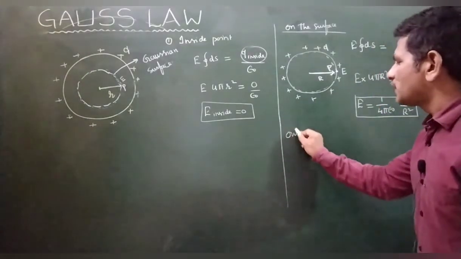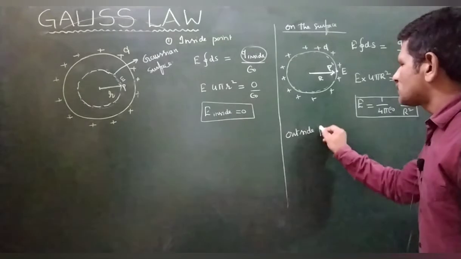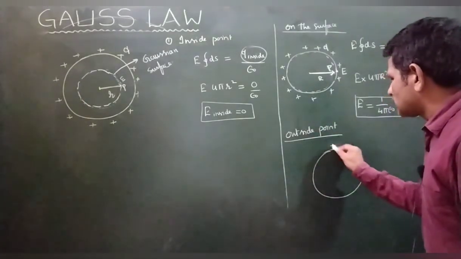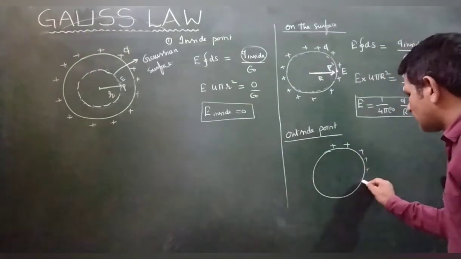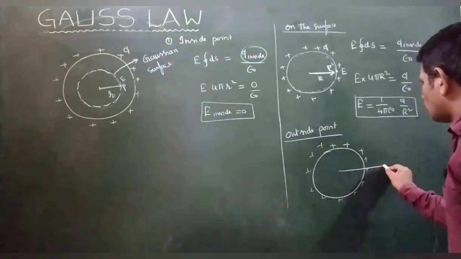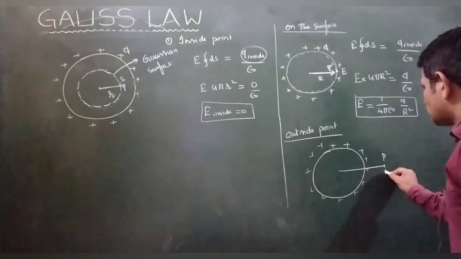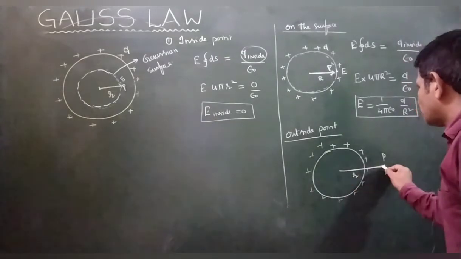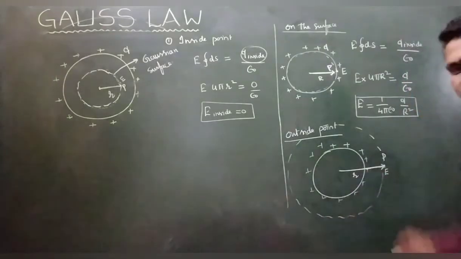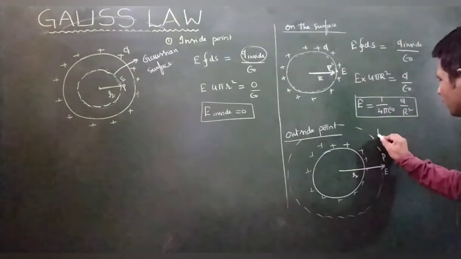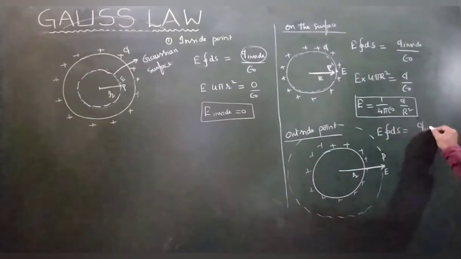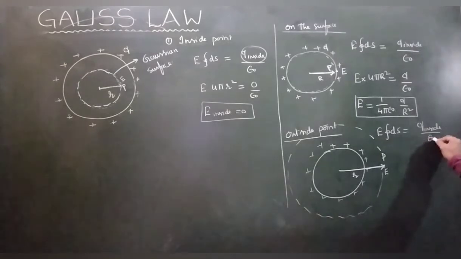If it is an outside point, okay, look here. Again I have drawn the charge like this, and I want to find the electric field intensity at an outside point. From here to here, with this distance I have to draw one imaginary surface, right? Here the electric field intensity, Q inside by epsilon naught.